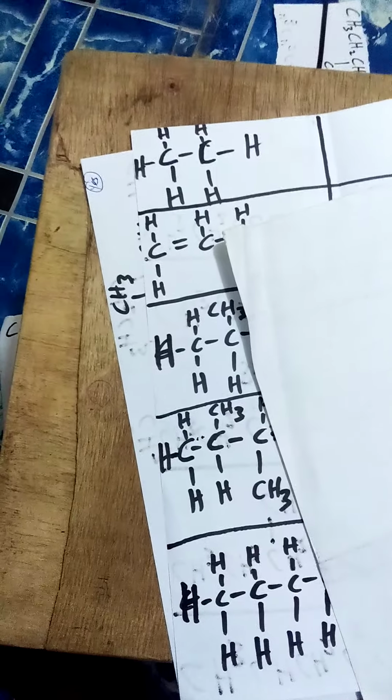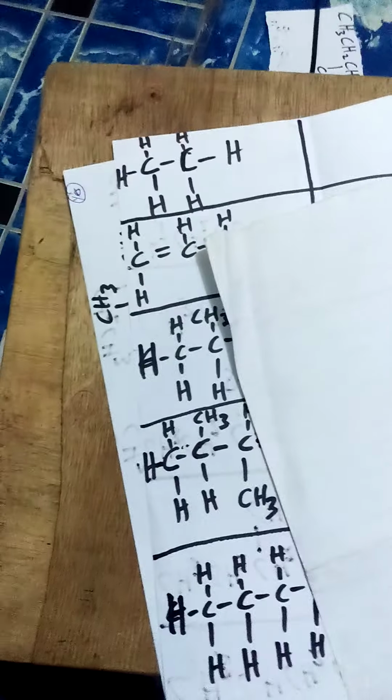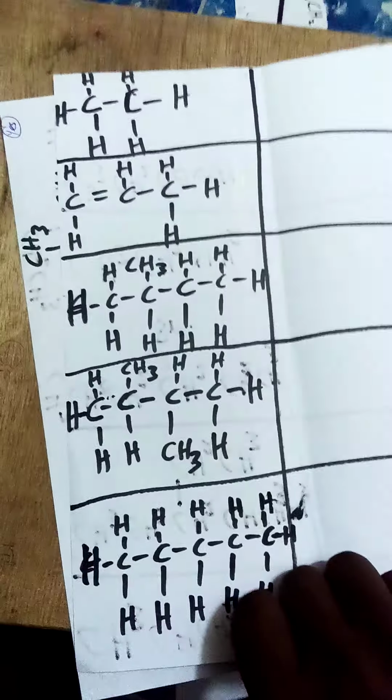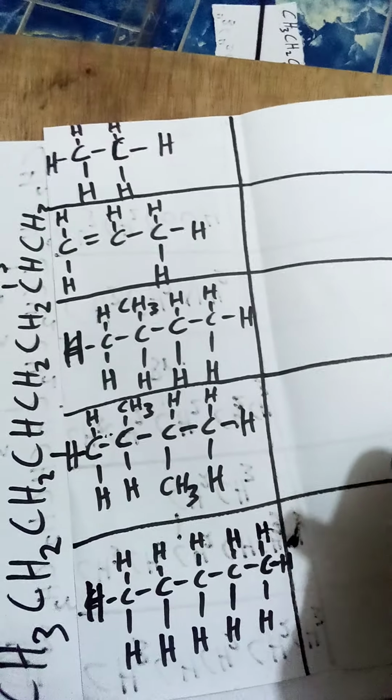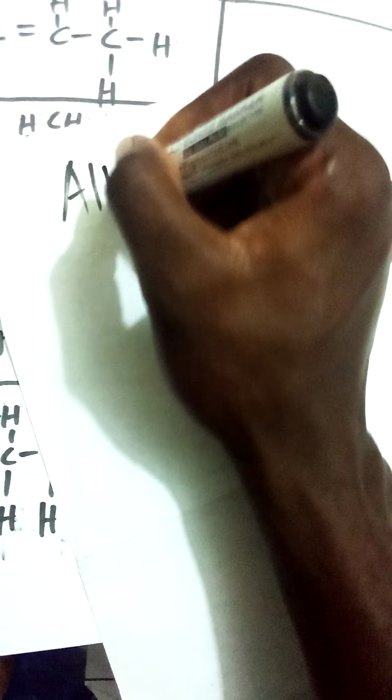So today we're learning about naming of organic compounds. But before we can name organic compounds, you have to know the type of bond existing between them. I know by this time every one of us knows the types of bond, the single bond, the triple bond. If you see them, you know them already. Under organic chemistry, we have something called the alkane, alkene, and alkyne. We usually say alkanes always have a single bond.